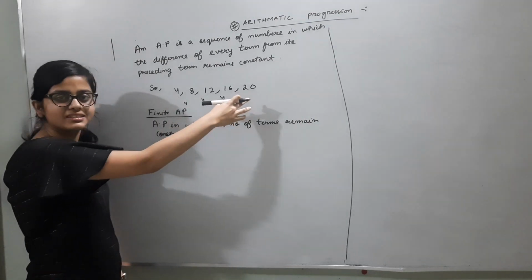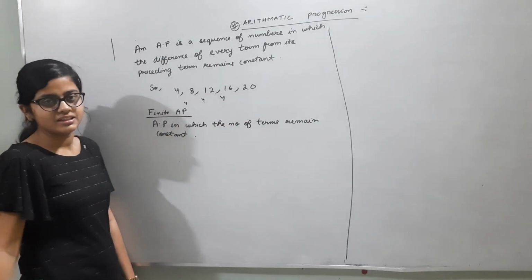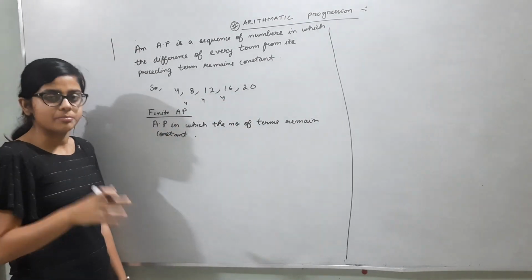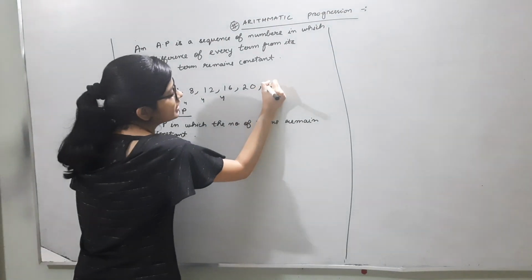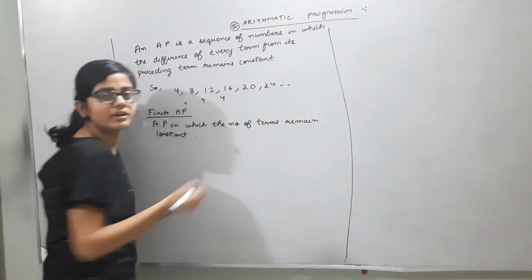Like for example this, in which the number of terms remains fixed. And an infinite AP is an AP in which there are an infinite number of terms, like for example if the terms keep on continuing.